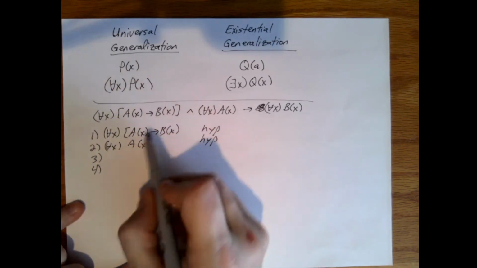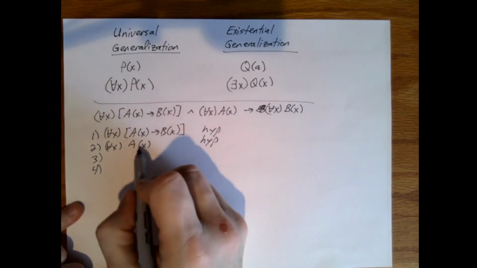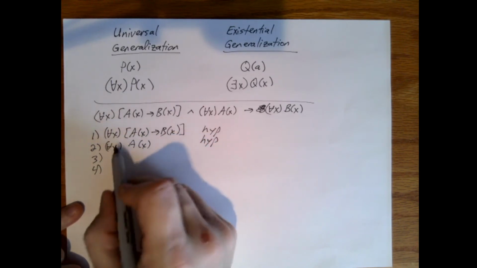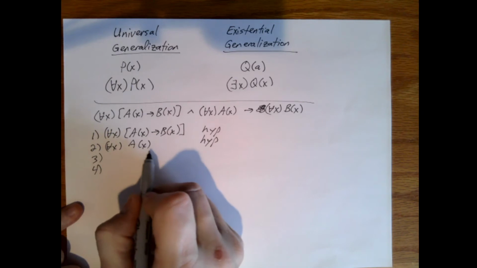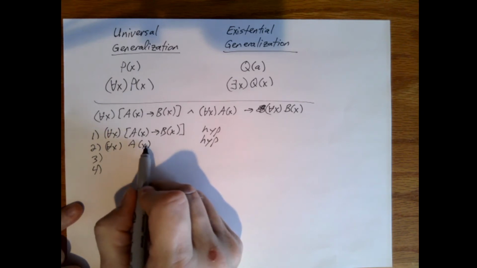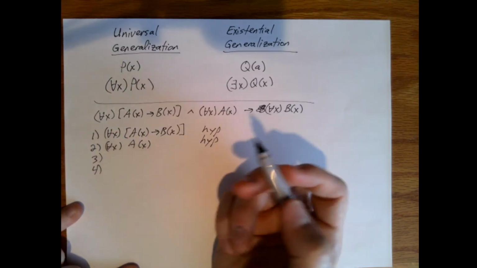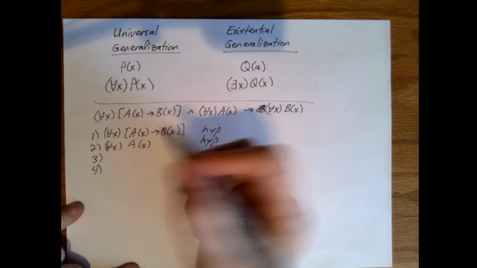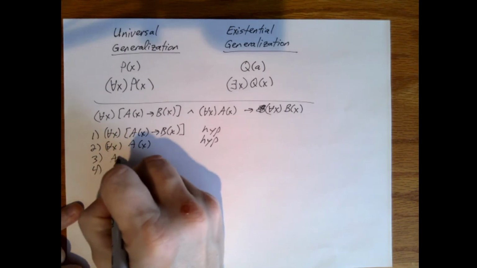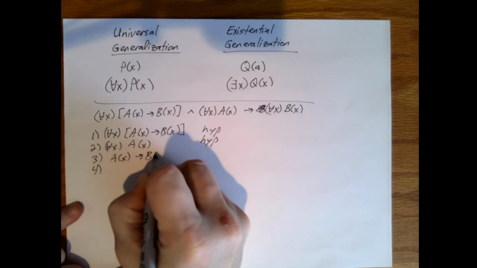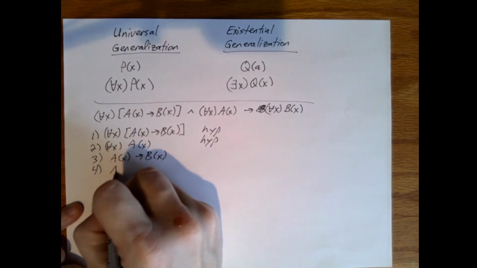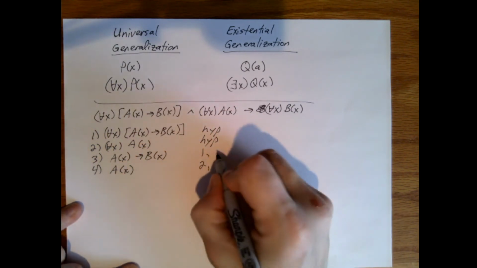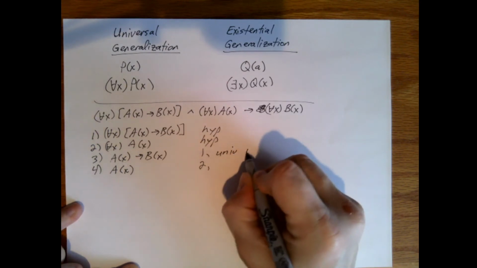Does it matter which order we do these in? Well, no, because this is universal, this is universal. Okay? So whatever specific value I may choose for one of these, it still works for the other one. In fact, we won't even use a specific constant. We'll still just say X. That'd be fine in this case. So A of X implies B of X. And then we also have A of X. And so this is from 1, this from 2, and both of these are universal instantiation.